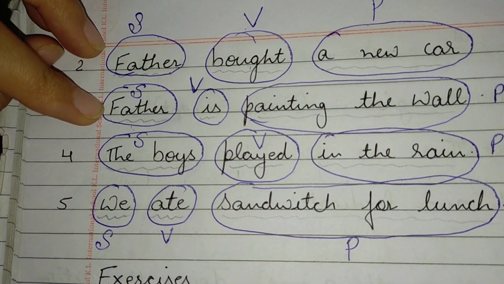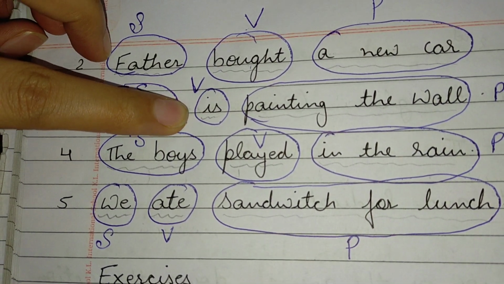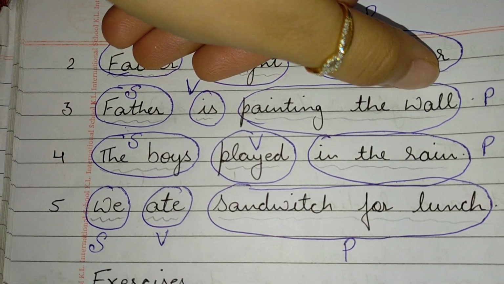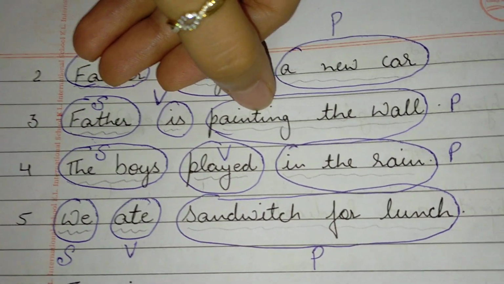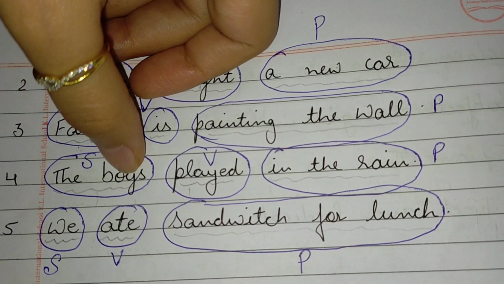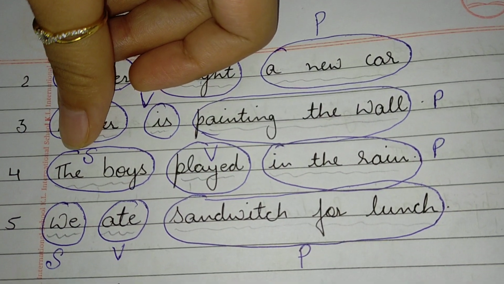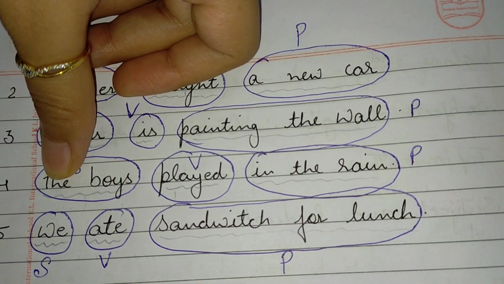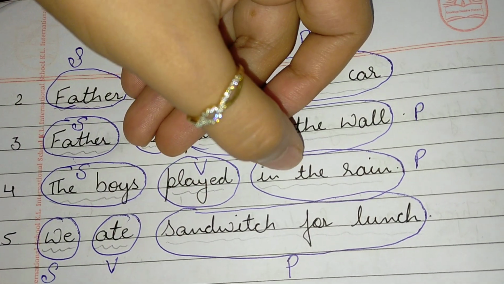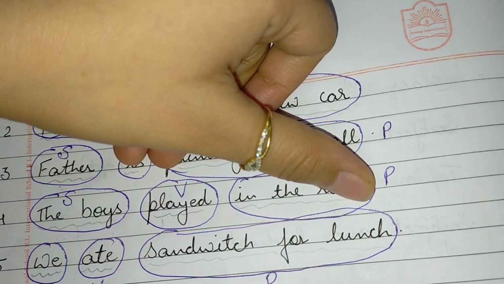Next example, father is painting the wall. So father is subject, is here verb. What is the father doing? Painting the wall. So this is predicate. Next example, the boys played in the rain. The boys is subject. Played is the helping verb. What were they doing? They played in the rain. So this is predicate.